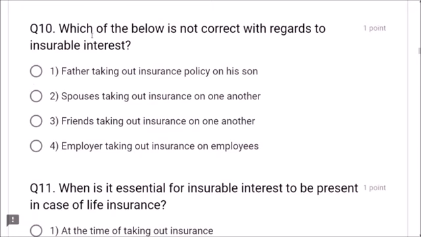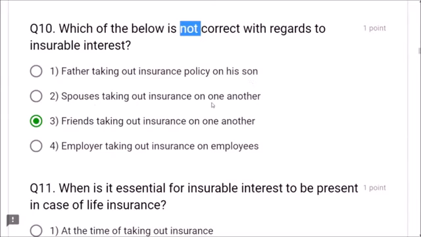Next, question number 10. Which of the below is not correct with regards to insurable interest? Friends taking out insurance on one another is not regarded as insurable interest. The question says not correct, so that is the keyword. Father taking out an insurance policy on his son, yes, it is correct.